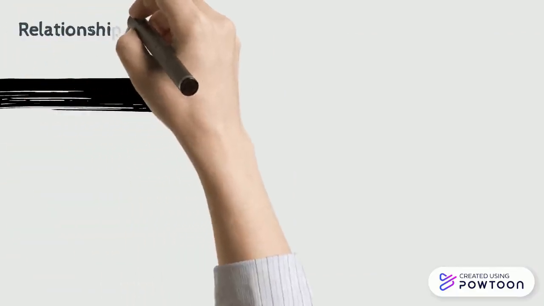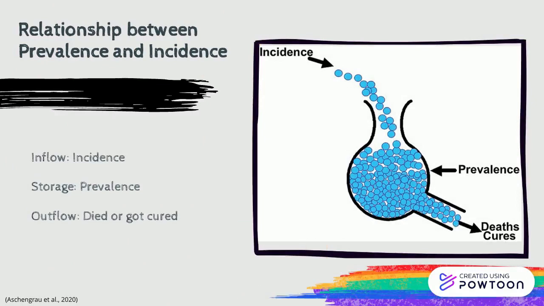If we imagine that there is a pool of diabetes cases, incidence could be the inflow, prevalence is the storage, and the outflow are the cases who died or got cured.